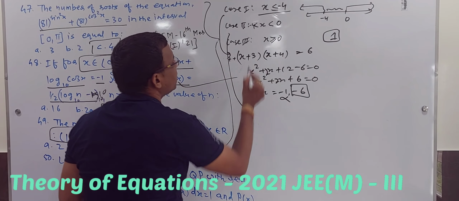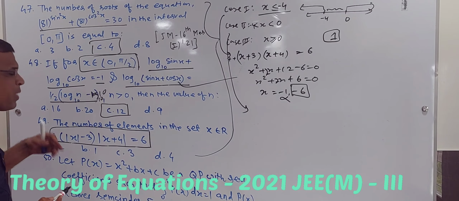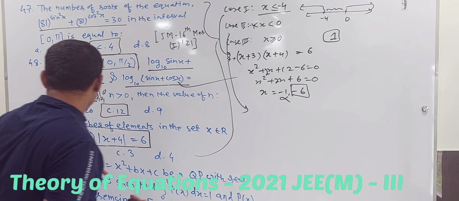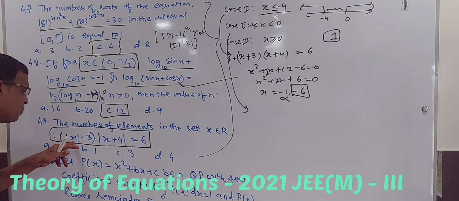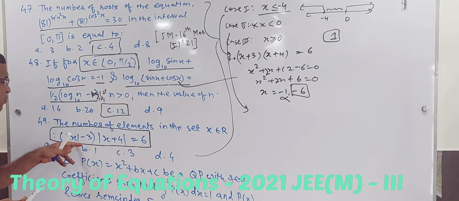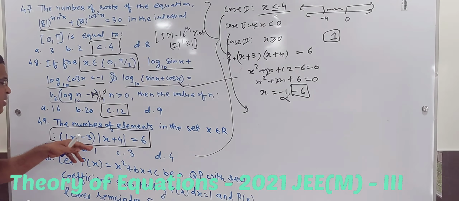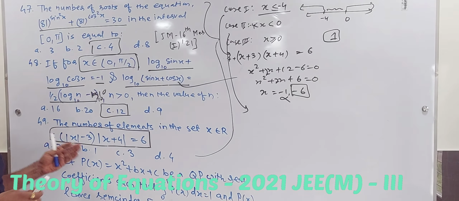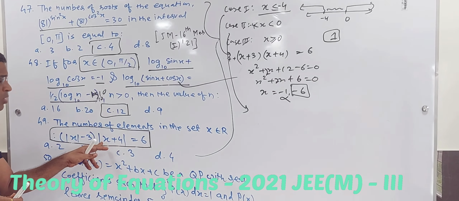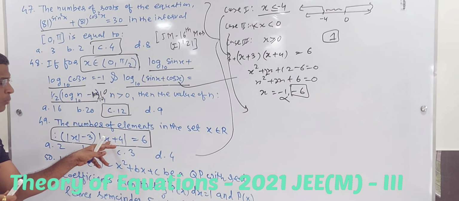Now case 2 is -4 to 0. Let us take the value -2. If it is -2, in that case, what will happen? -2 will give it positive. Fine. So 2 minus 3 will be negative, very simple. Now x plus 4 will be positive, because it is suppose -2 plus 4.